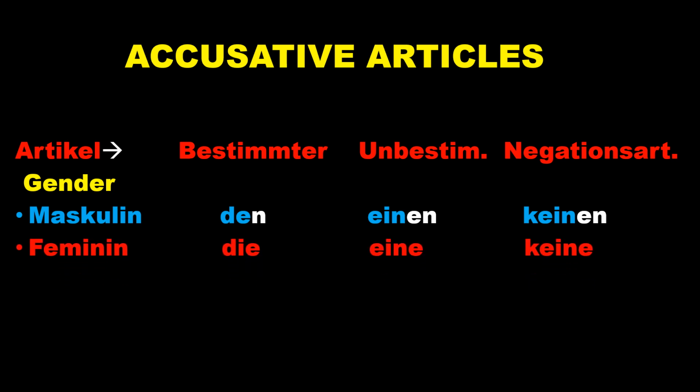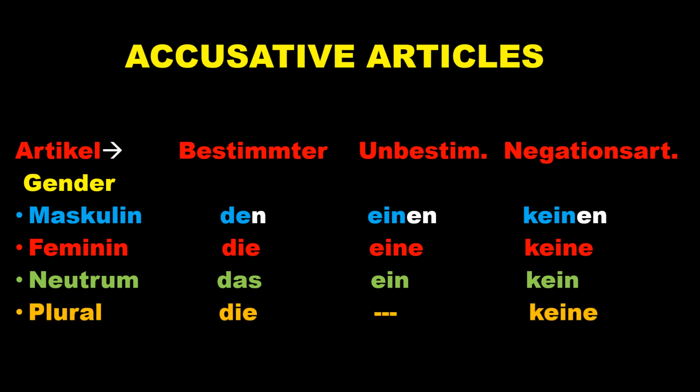Feminine, die, eine, keine. Same, just like nominative. Neutrum, das, ein, kein. Plural, die, keine, Negationsartikel. So, the rest of the articles are same except the masculine, which becomes den. Let's go ahead.